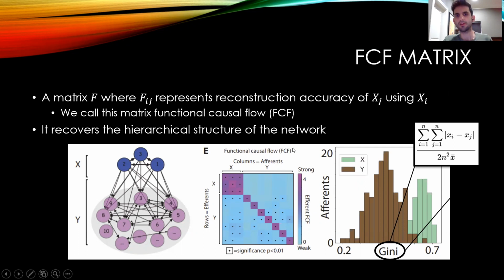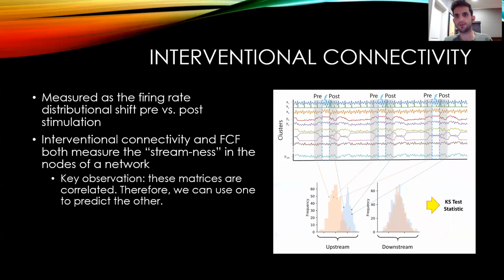In order to have a better definition of what we mean by the perturbation effects, we are going to define this notion of interventional connectivity. The way that we define it is that we actually apply perturbations in the network. So for every pair of neurons I and J, we stimulate neuron I, say neuron 1, and we measure the activity in neuron J before and after stimulation. If neuron I is upstream of neuron J, and we perturb neuron I, neuron J will actually change its firing rate. So this is the principle that we use to define this metric.